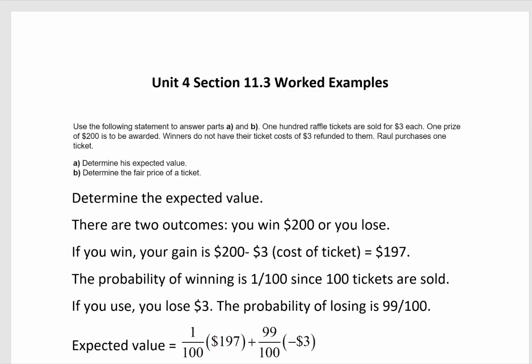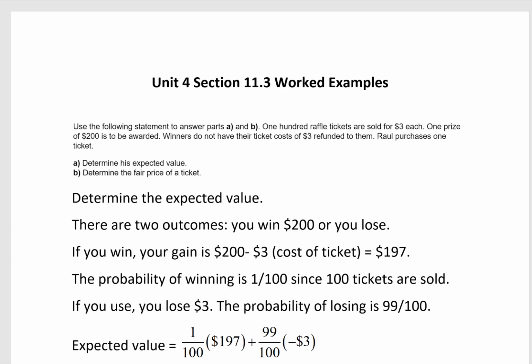Use the following statement to answer parts A and B. 100 raffle tickets are sold for $3 each. One prize of $200 is to be awarded. Winners do not have their ticket costs of $3 refunded to them. Raul purchases one ticket. Determine his expected value. Determine the fair price of a ticket.